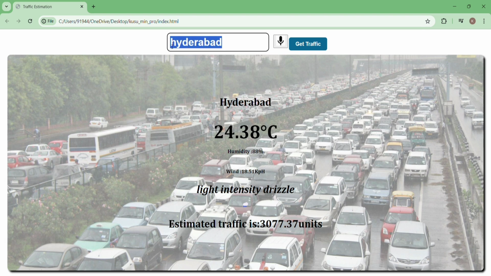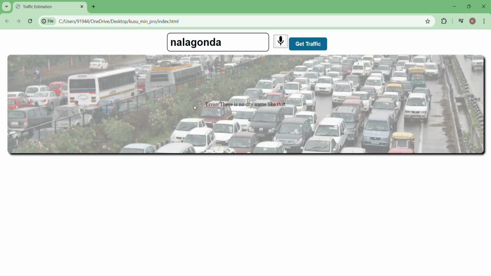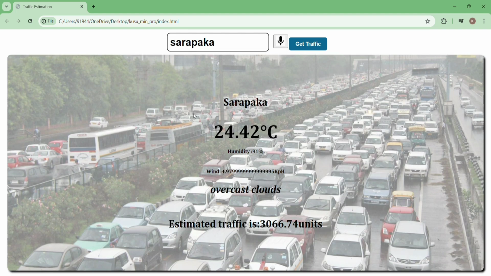For example, I have entered another city like Nalgonda, get traffic, error. There is no city name like that because the spelling was wrong. So I have entered another input like Sarapaka, get traffic, and at Sarapaka we have overcast clouds with this much traffic and with this much temperature, humidity and wind speed.